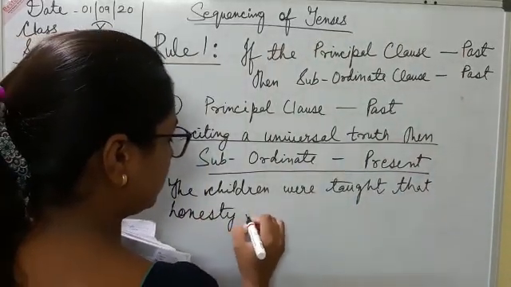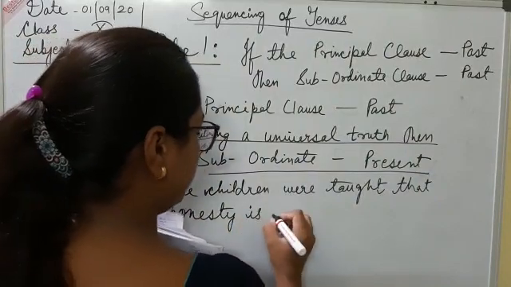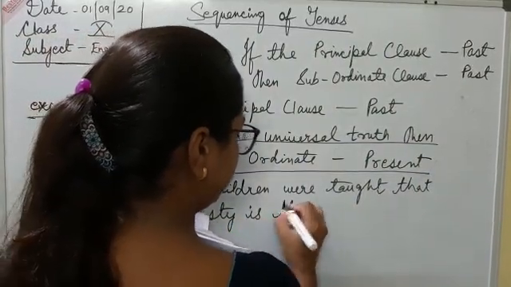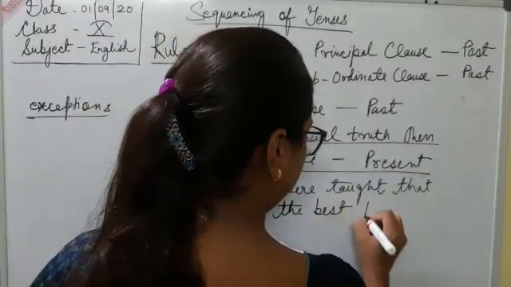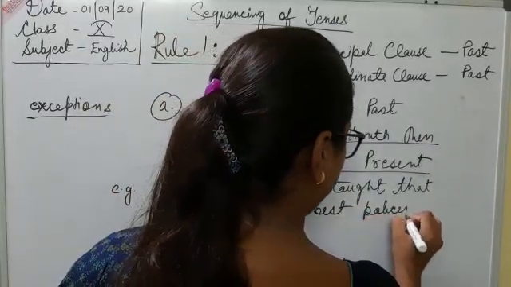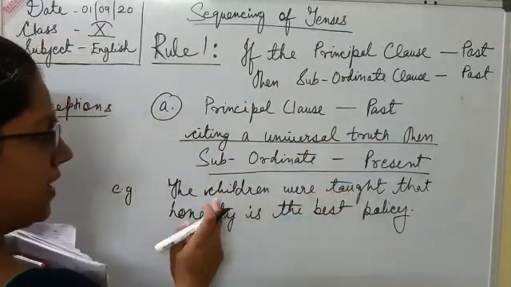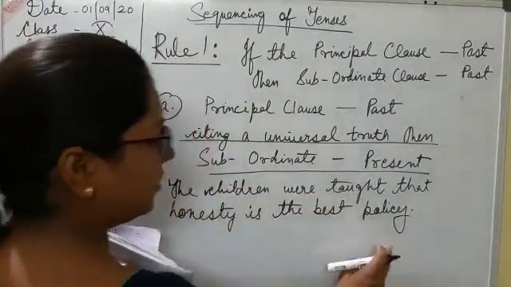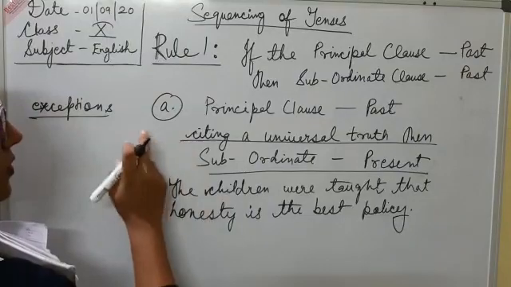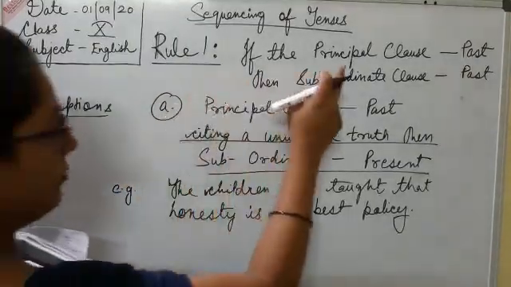Honesty is the best policy is a universal truth. The children were taught is in past, and honesty is the best policy is in present. So this is an exception for rule number 1.